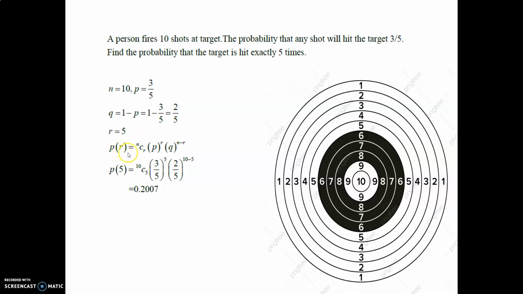P of r is equal to nCr, p raised to r, q raised to n minus r. We have to substitute r is equal to 5: 10C5, 3 upon 5 raised to 5, 2 upon 5 raised to 10 minus 5. After simplifying using the calculator 82FX MS, that is 0.2770.